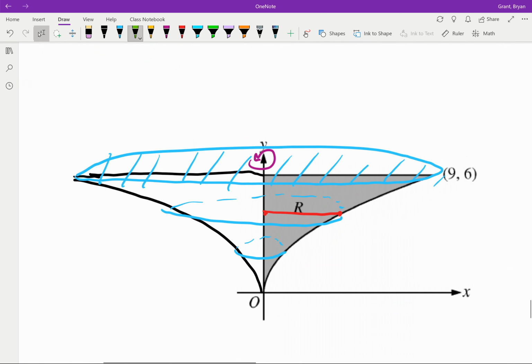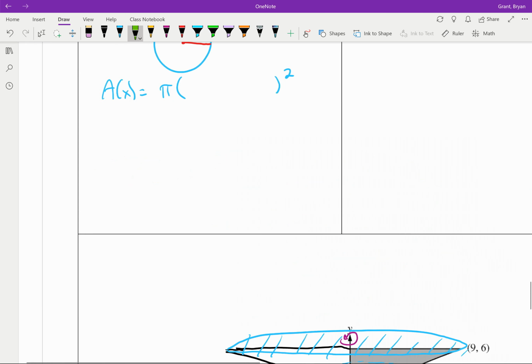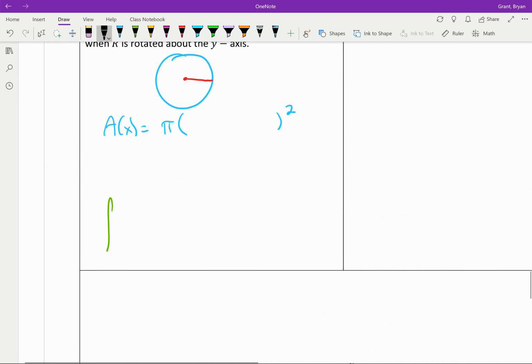When I give this some width, notice that my width here is no longer along the x-axis. This width is on the y-axis. So this width right here is going to be dy, infinitely small, stacking upwards on the y-axis, which means in my integral at the very end, when I integrate everything here, I'm going to have a dy, which means every single variable in my area function, my volume function, needs to be in terms of y.